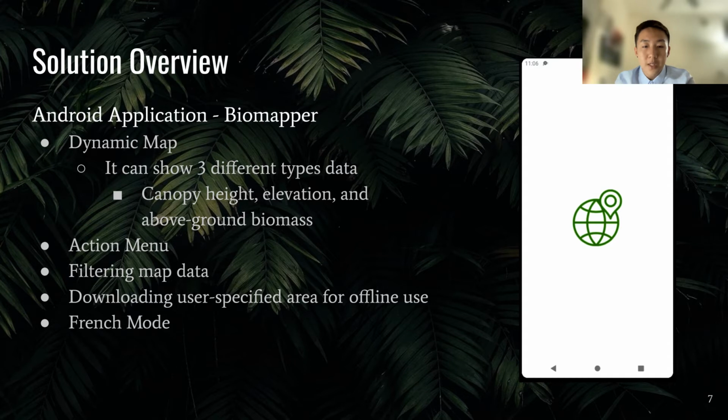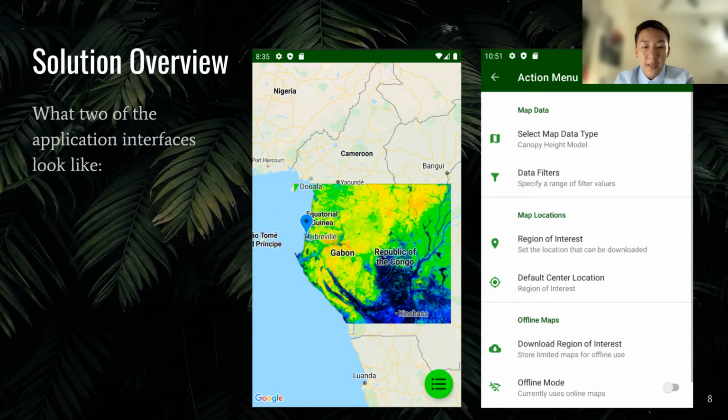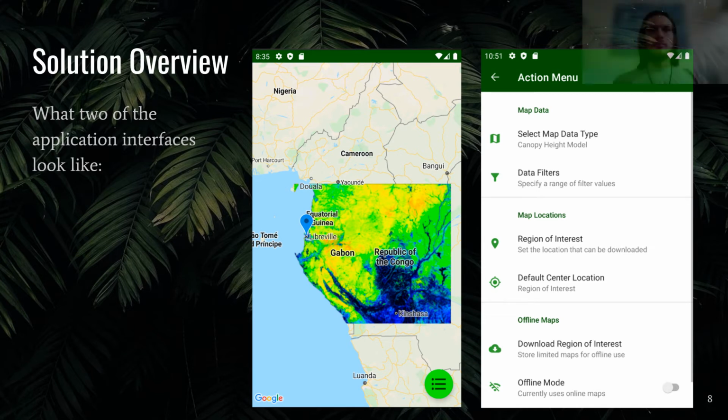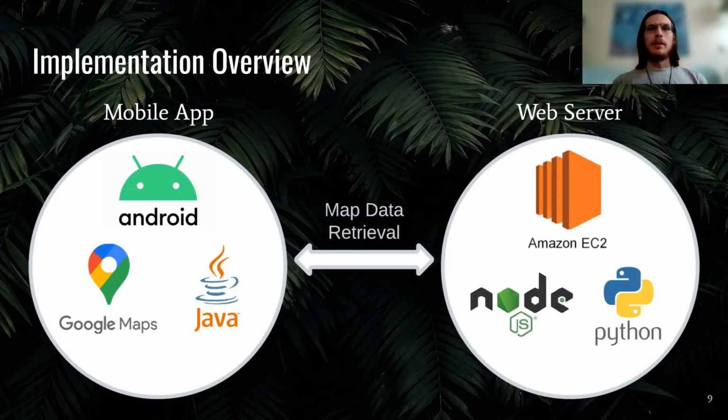In order to accomplish these features, Biomapper needs to have access to the phone's GPS as well as a secured server for the map data and region of interest maps to be stored in. The application interface looks like the right two figures show. Before jumping into the specifics, we need to address at a high level how we want to accomplish our requirements.